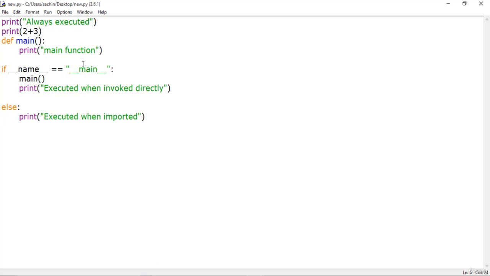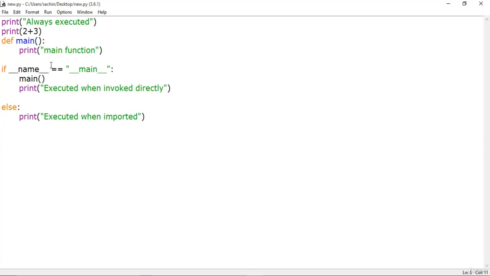So code in this block, block 2 over here, will run if that module is the entry point to your program. If the module is the entry point, this block will be run because we have assigned this name variable, which is a global variable, to be main. Thus you can test whether your script is being run directly or being imported by something else by testing this name variable.